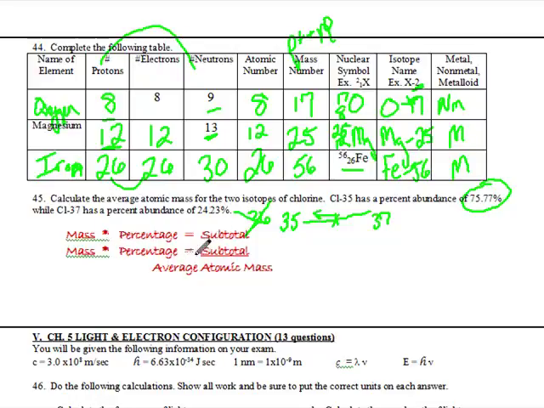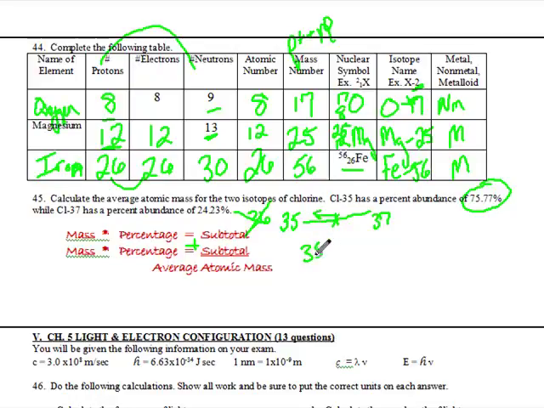Do it again, get a subtotal. If I've given you 8 different isotopes of the same element, you do this 8 times. If I've given you just 2, like in this example, you just do it twice. And then you're going to add them together to get your average atomic mass. Do not divide. That's when you divide by 2 or divide by 8 or divide by however many examples you have, that's assuming they're all evenly abundant, and these are not. So our mass,